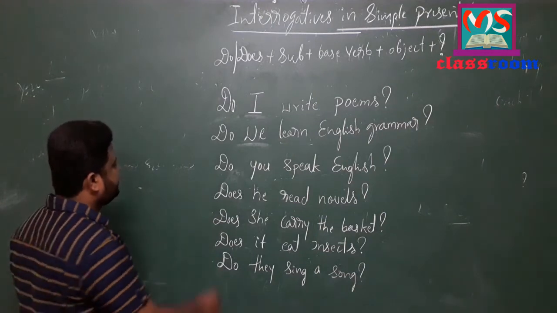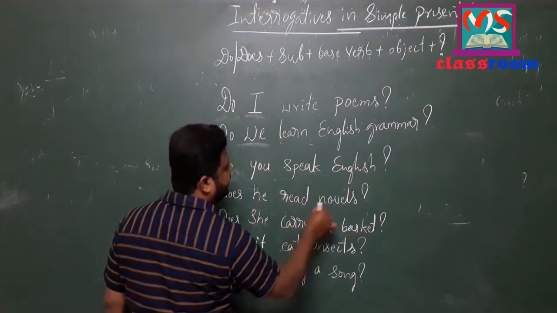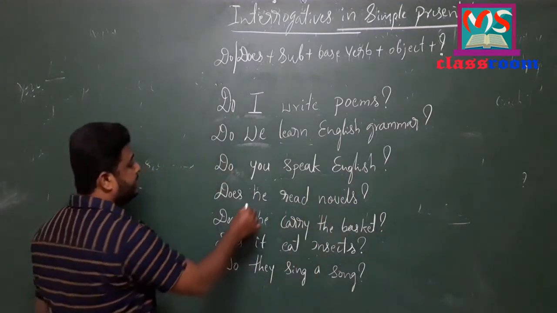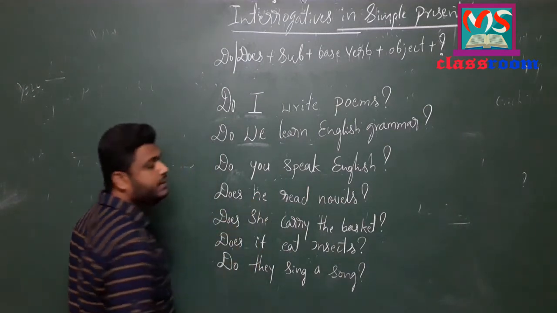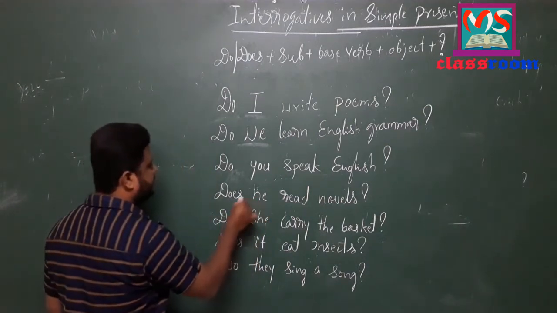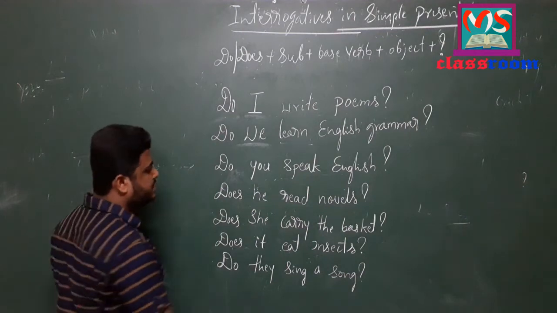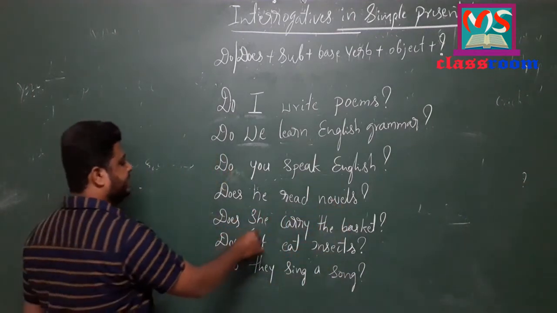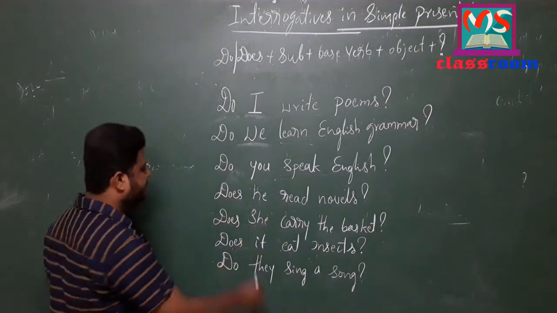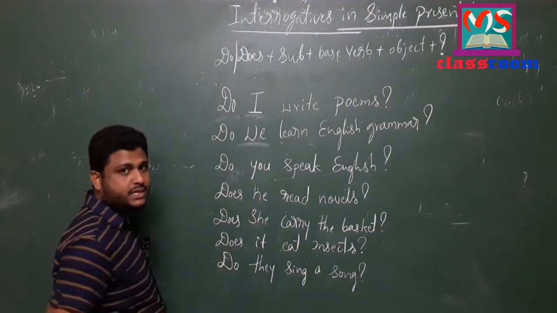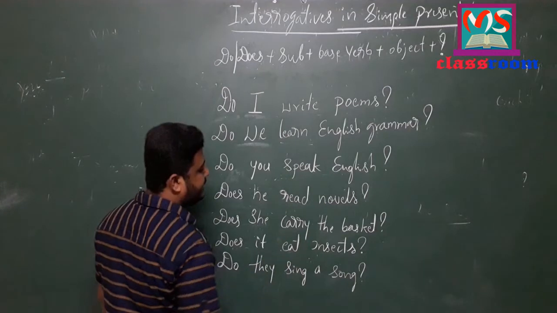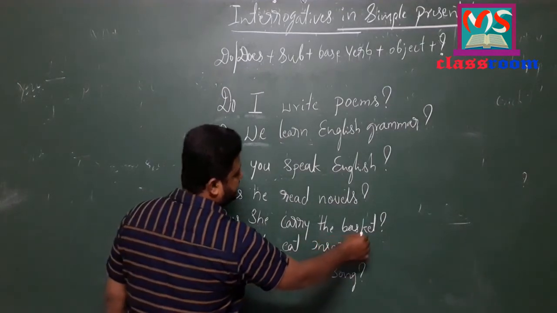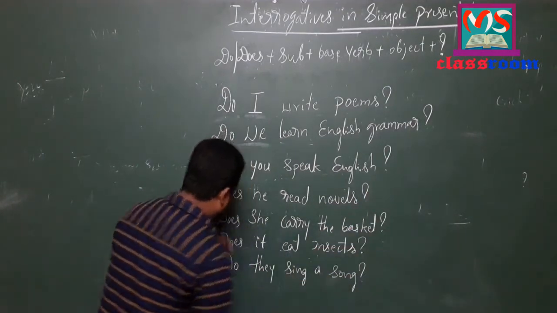Look at the next sentence. Does he read novels? So here I have used the third person singular, he. So for that reason I have used does. So, does he read novels? Look at the next sentence. She is also singular. So for that reason I have used does, and then carry is the main verb, the basket is the object, and the question mark.